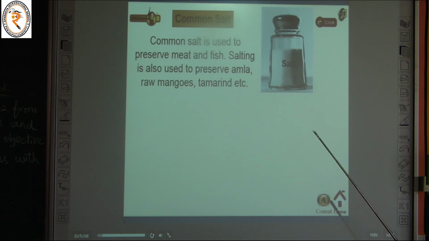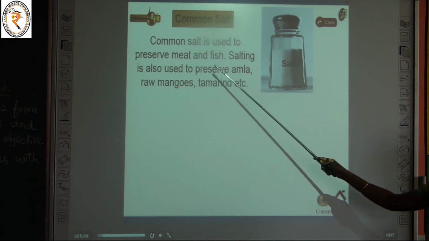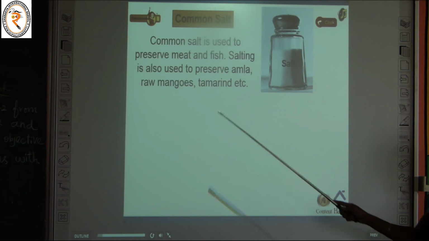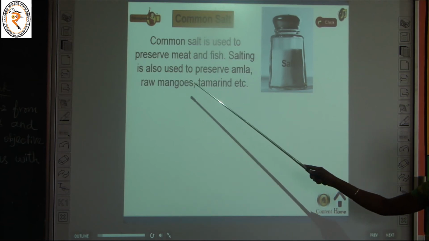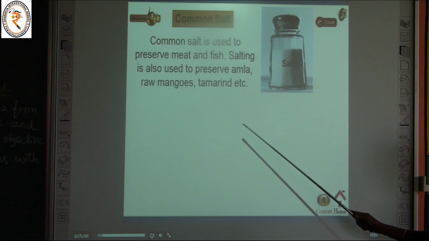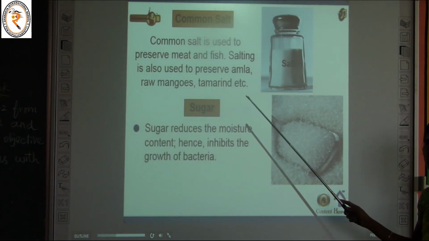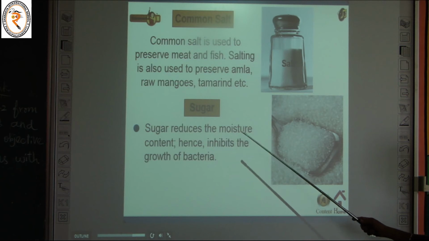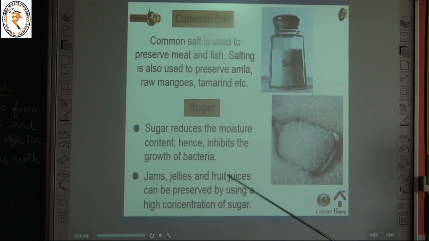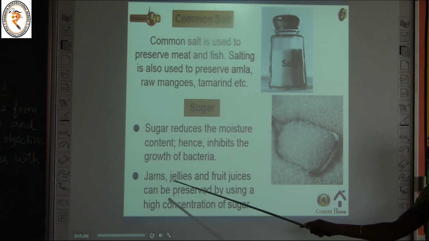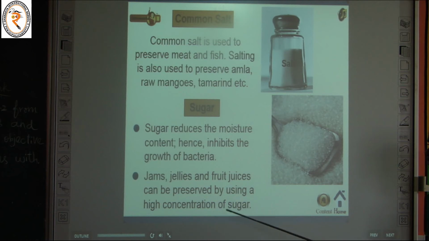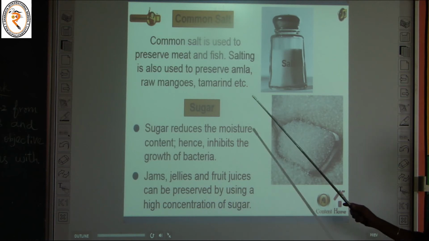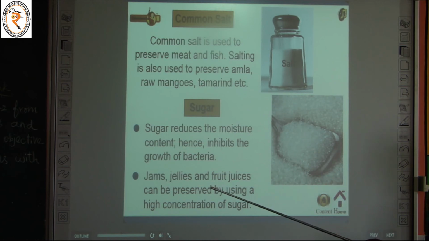one. Common salt is used to preserve meat and preservative.